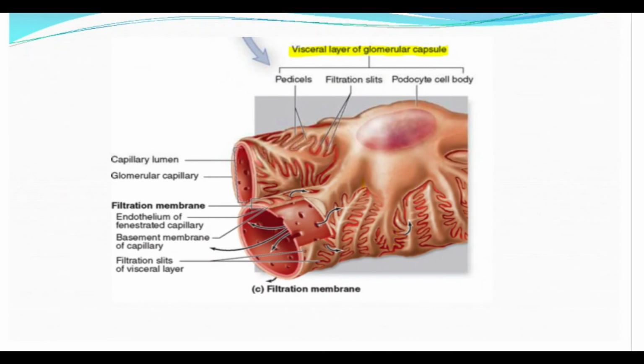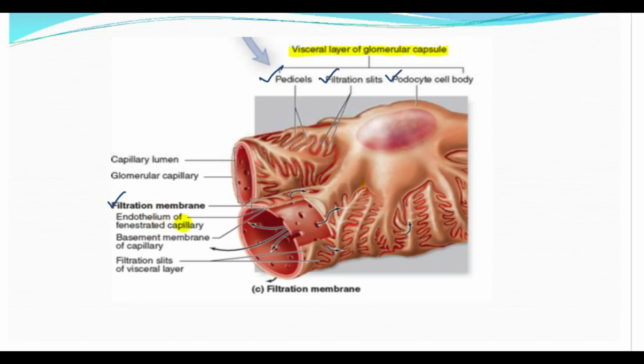Once again I'll tell you this. The visceral layer is of the glomerular capsule. It consists of the pedicels, the filtration slits, and the podocyte cell body. So this is the podocyte cell body. It is a magnified image, so you can see only one podocyte cell body. There are a lot of podocyte cell bodies. These are the outgrowths, the pedicels, and in between them are the filtration slits, and there is the filtration membrane.